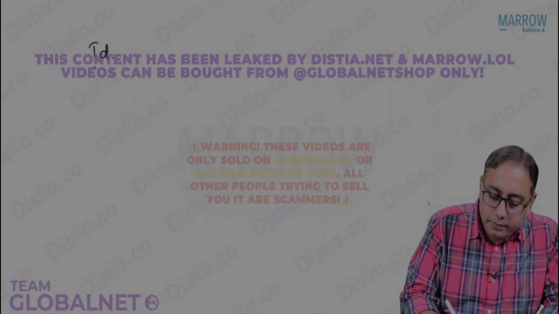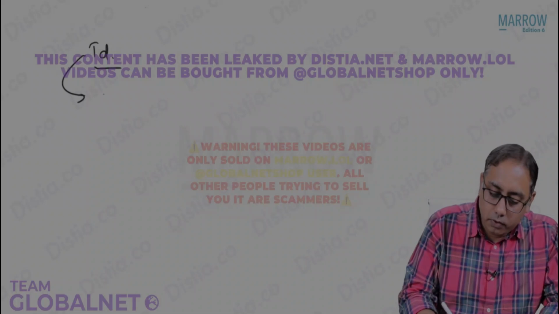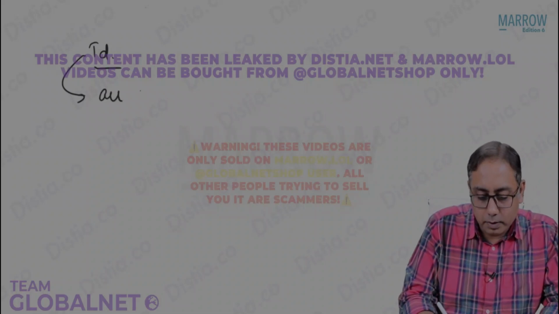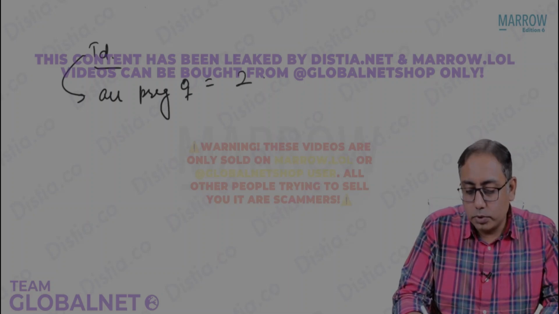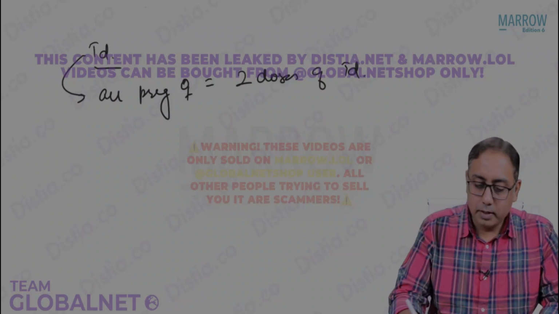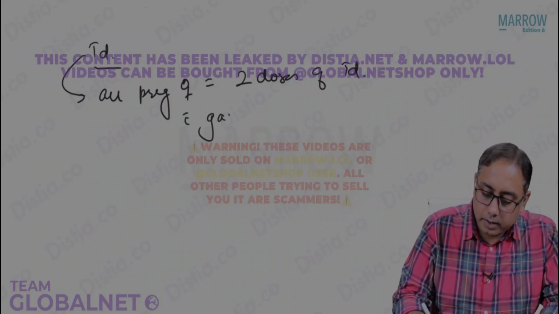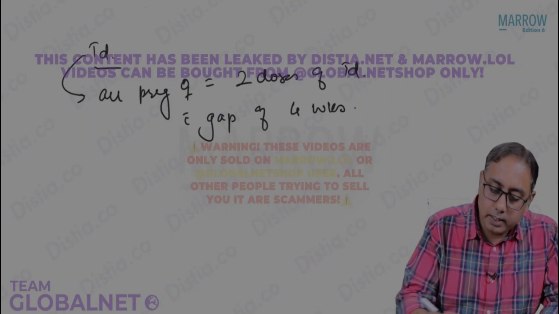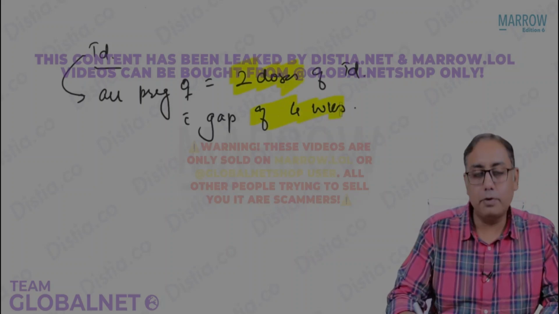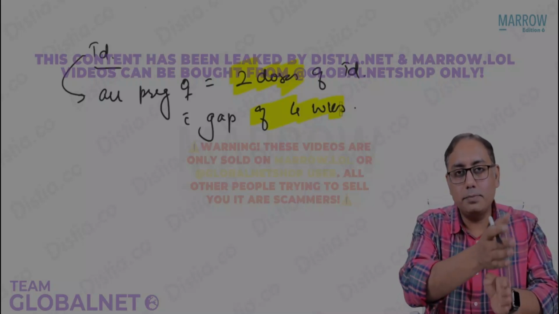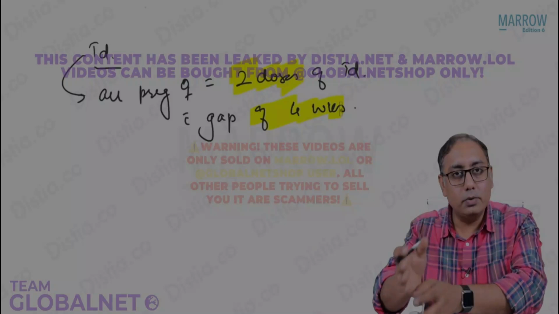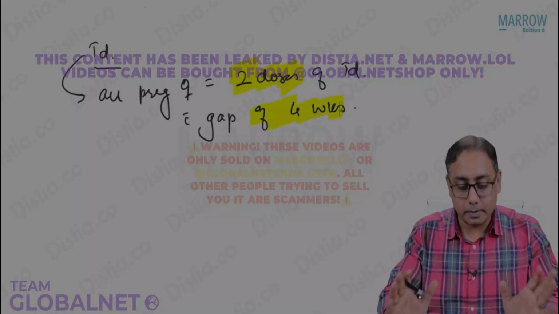Talking about this Td vaccine now, please note that all pregnant females should get 2 doses of tetanus diphtheria toxoid with a gap of at least 4 weeks. So they should get at least 2 doses with a gap of 4 weeks. So not TT. It has to be tetanus diphtheria 1 and then tetanus diphtheria 2 with a gap of at least 1 month.